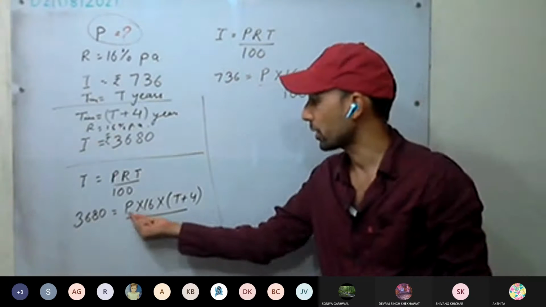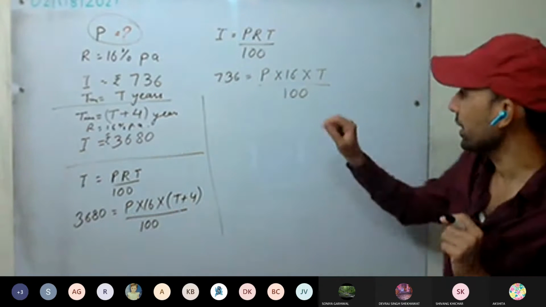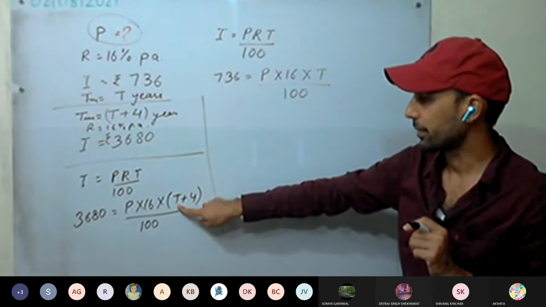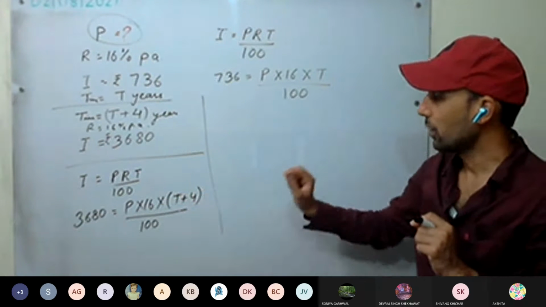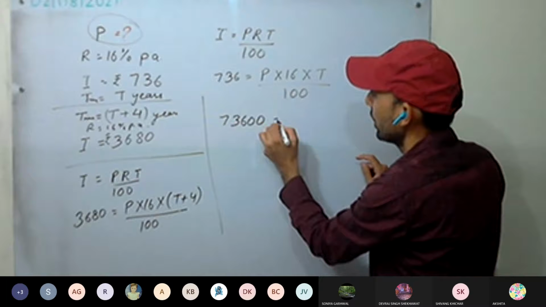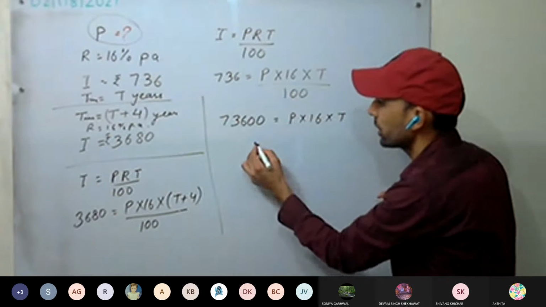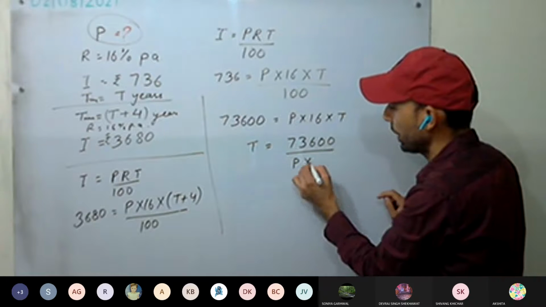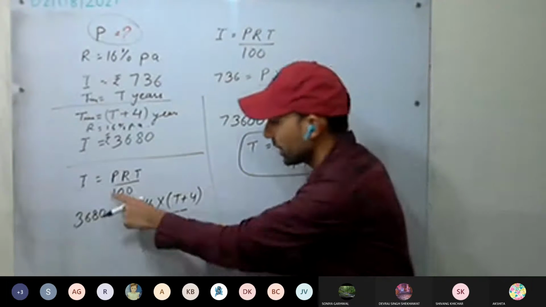So again, what is unknown? P and T. At last we have to calculate P. So if we do one thing, we calculate T from this equation in terms of P and we put it here, then this equation will be reduced in terms of P only. So see here, if I do it like this, 73600 equals P into 16 into T. This is clear? Or T equals 73600 upon P into 16. This is clear?